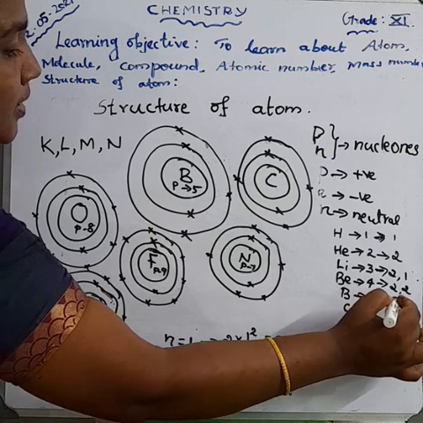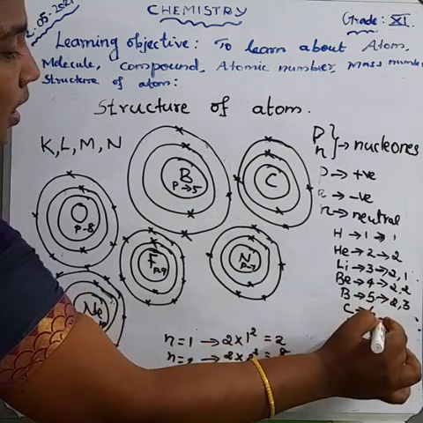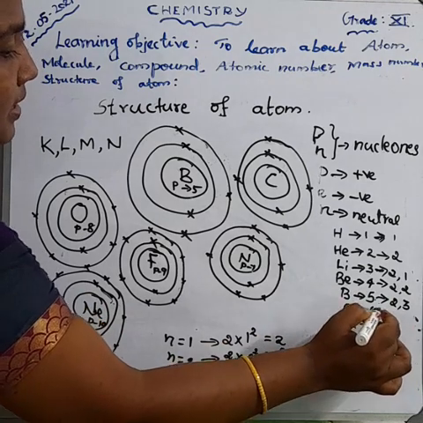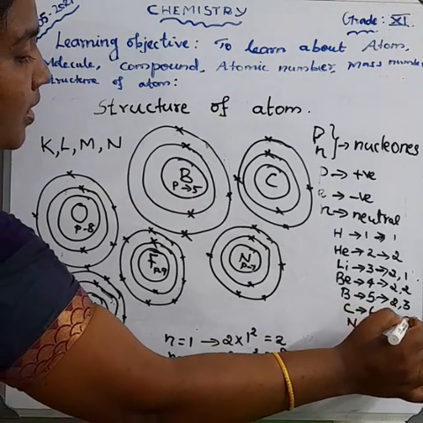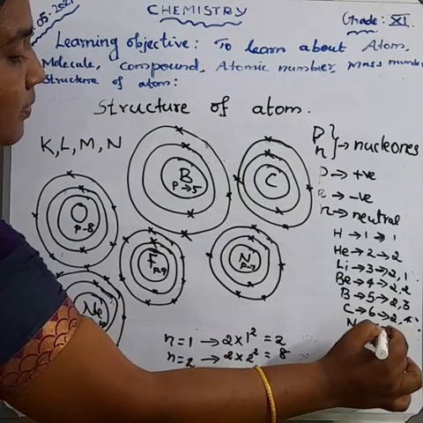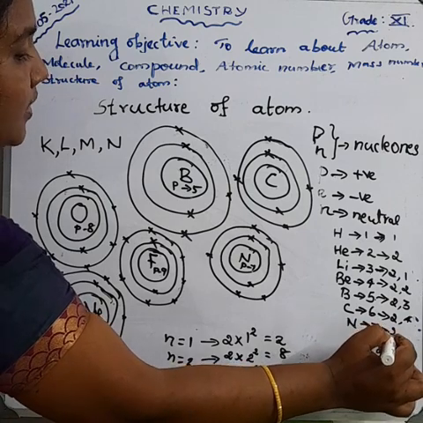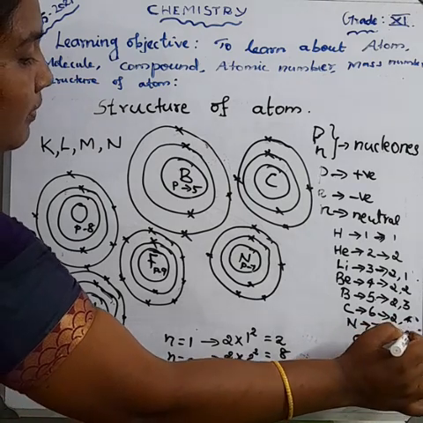And boron, atomic number 5, so first orbit 2 electrons and second orbit 3 electrons. And carbon, atomic number 6, so first orbit 2 and second orbit 4 electrons. And then nitrogen atom, atomic number 7, number of electrons 7, so first orbit 2 electrons, second orbit 5 electrons.